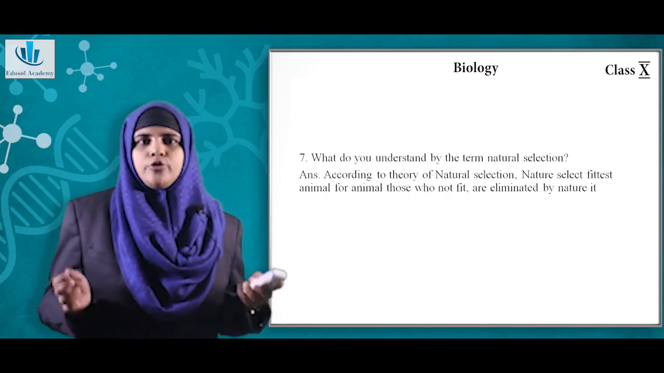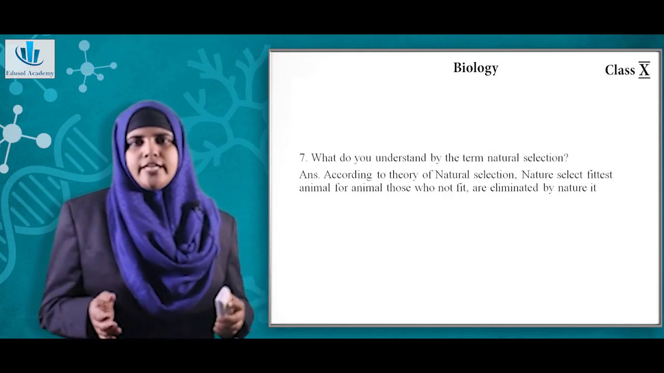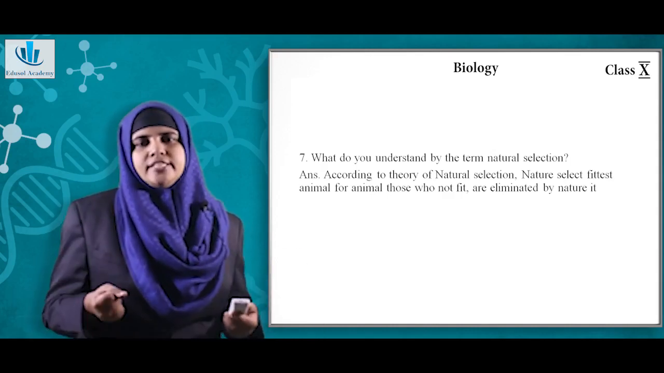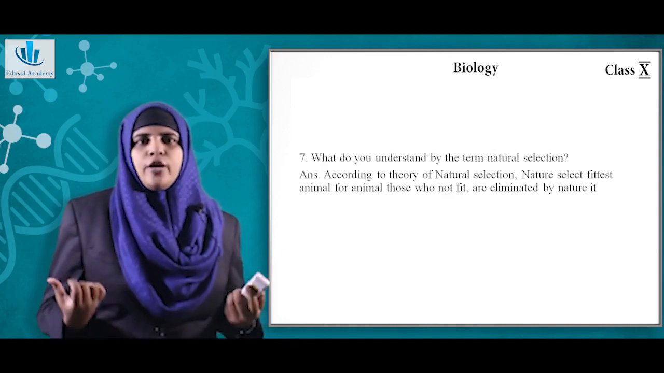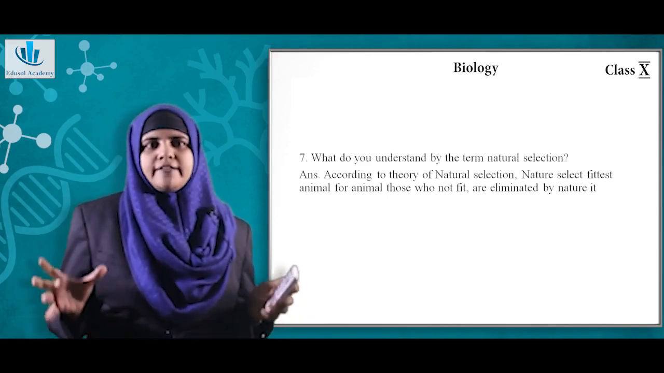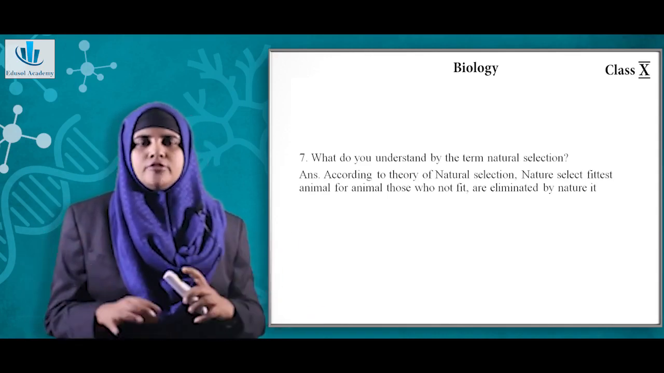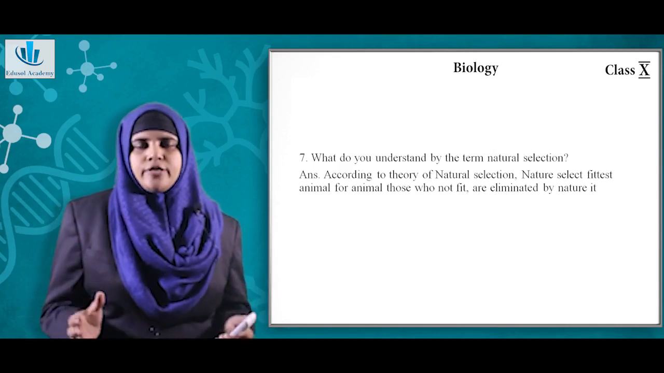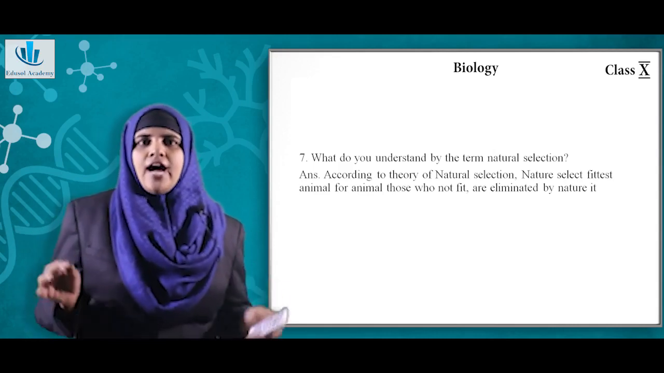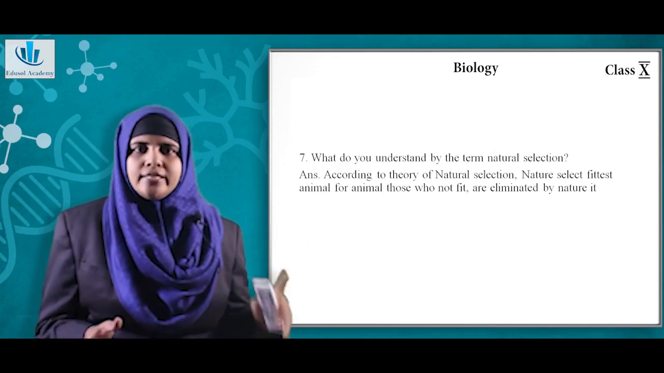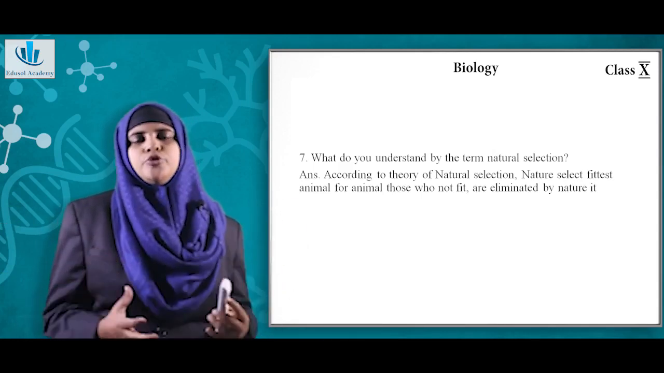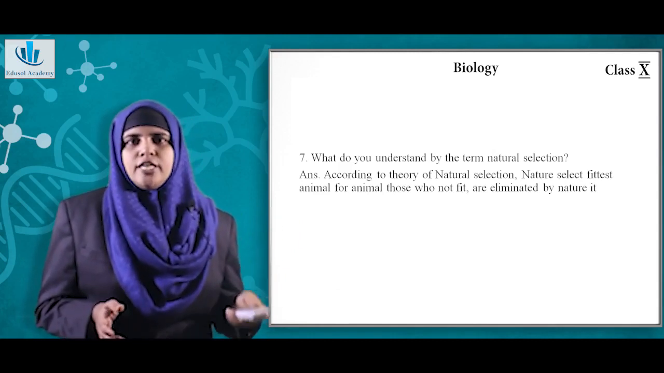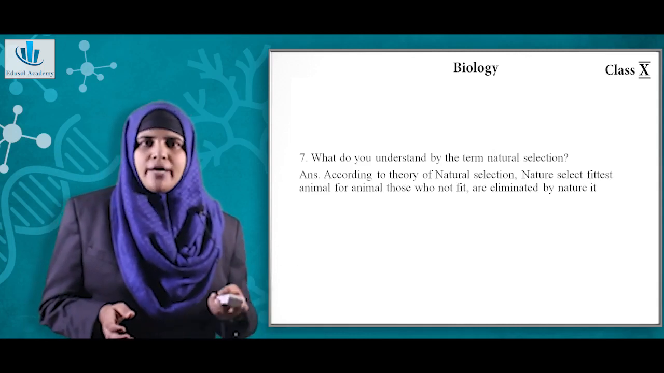Now the next question is, what do you understand by the term natural selection? According to the theory of natural selection, nature selects the fittest animal and those who are not fit will be eliminated by nature. This is the simple understanding of natural selection. Nature will always go for the fittest one, or it is called the survival of the fittest and elimination of the rest. Only the species which is most adapted to the present environment will be selected by nature and the rest will be eliminated. That is the theory of natural selection by Charles Darwin.